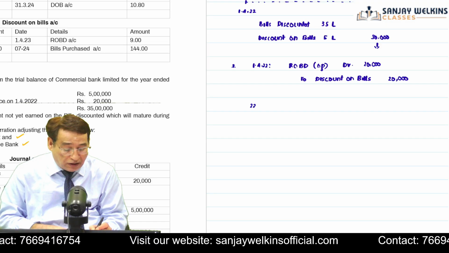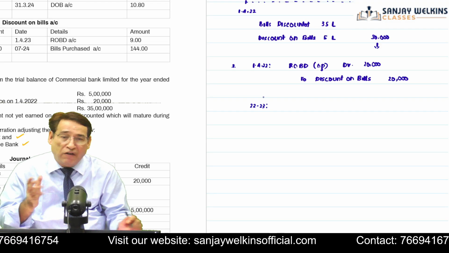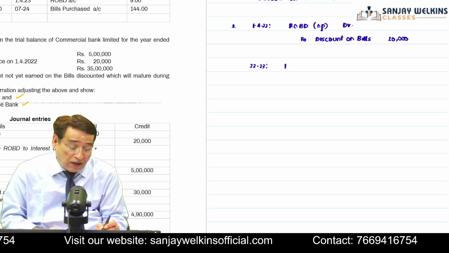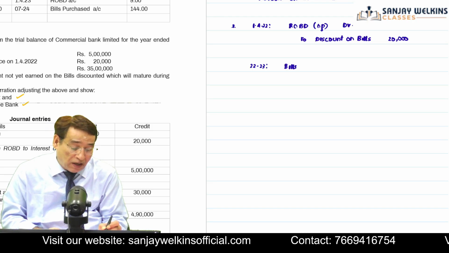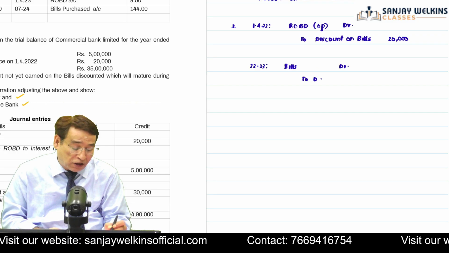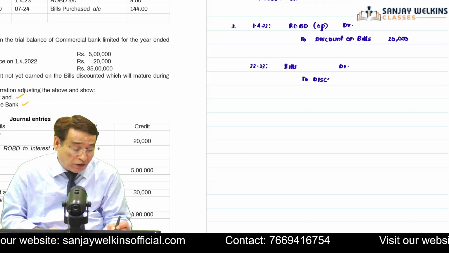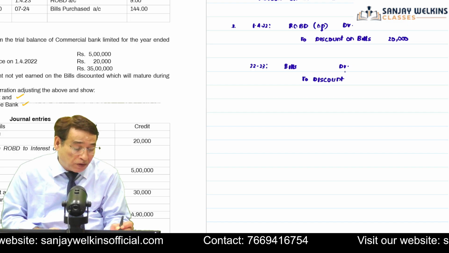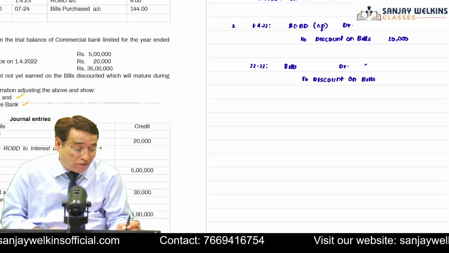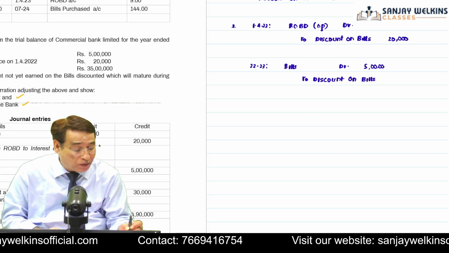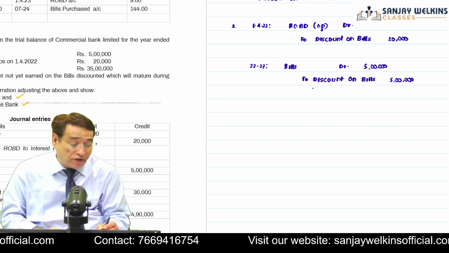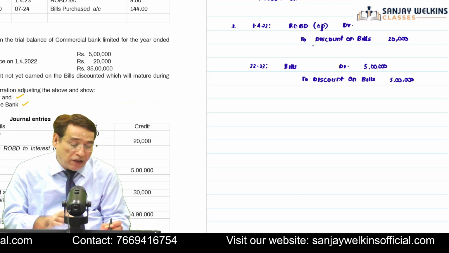Now our next entry in the current year 22-23: in the current year 35 lakh worth of bills have been discounted and we have earned an income of 5 lakh. So my entry will be bills account debit. I need not write 35 lakh. I can directly write bills account debit to discount on bills account. This much of income we have earned. So I will write here discount on bills account, and we have earned discount income of 5 lakh. So I will be writing here 5 lakh. Discount earned through discounting of bills. This is transfer of opening balance to discount on bills.